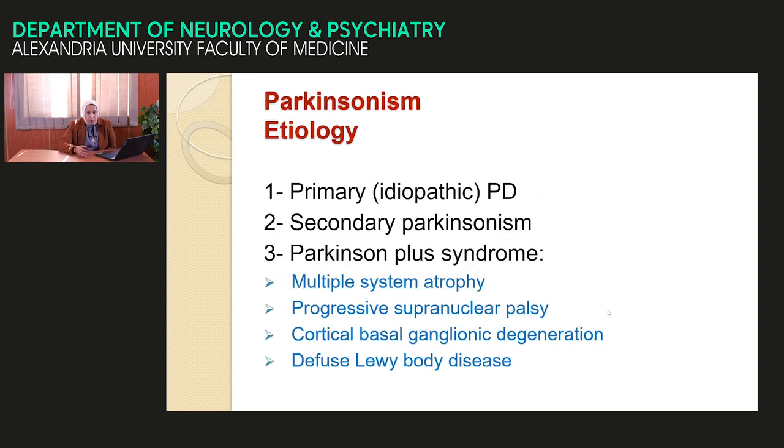There are many types of Parkinson. The commonest type is idiopathic primary Parkinson disease. The second is secondary Parkinson, secondary to any insult to the brain. The third is what is called Parkinson plus syndrome. What is meant by Parkinson plus syndrome? When we examine the patient, we find involuntary movement, we find increase in the tone in the form of rigidity, and other CNS affection like cerebellar lesion, pyramidal tract lesion, and so on. So it is not a classical Parkinson, it is an atypical type of Parkinson.